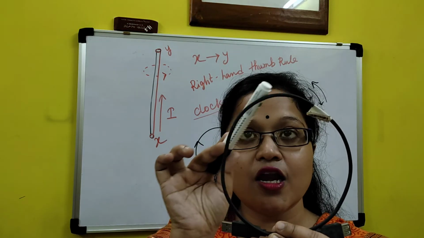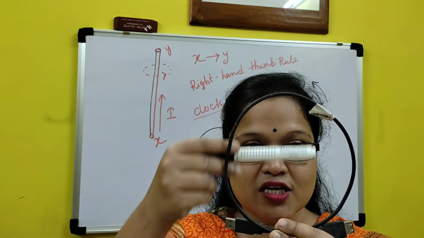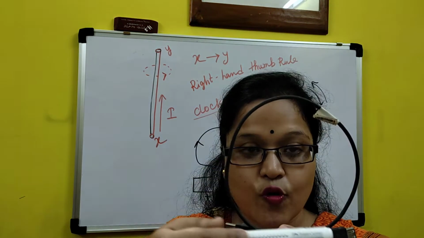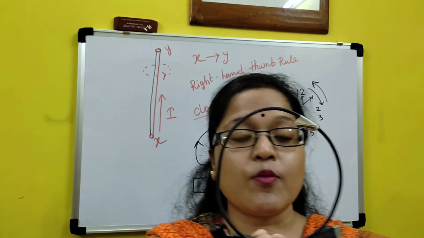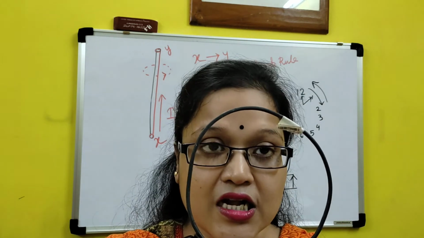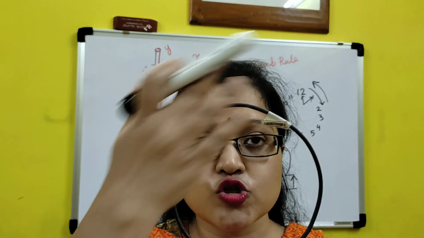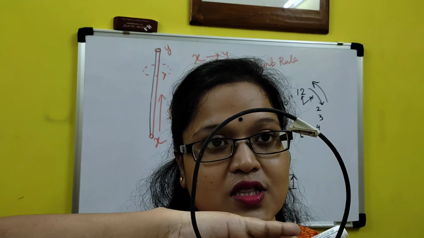If the current flows in the anti-clockwise direction, this is the north pole, this will be the south pole. If the reverse happens, then this will be the south pole, this will be the north pole. Clear? Again repeating, if current is flowing in the anti-clockwise direction, means like that current is flowing, this side will be the north pole, the back side will be the south pole.